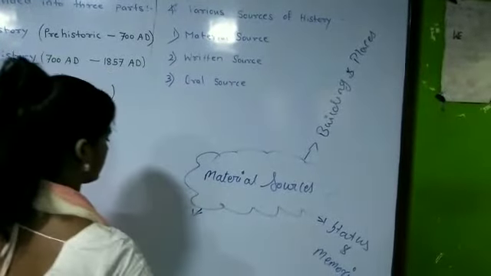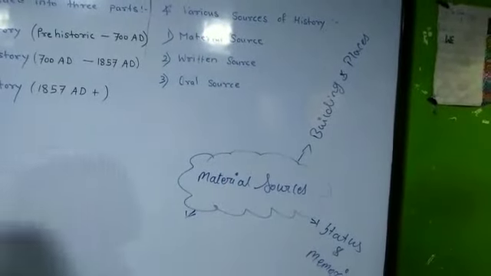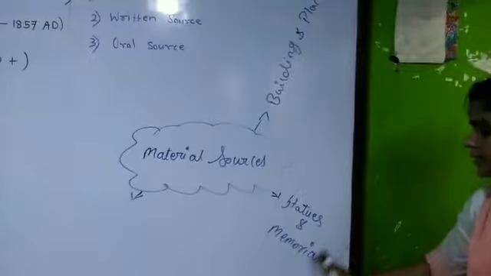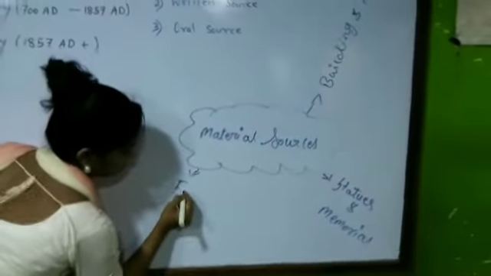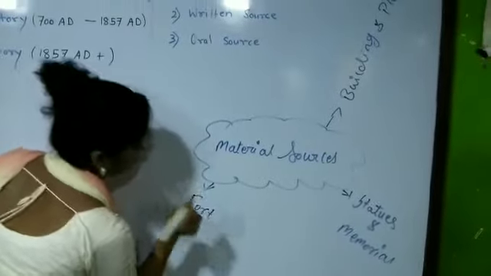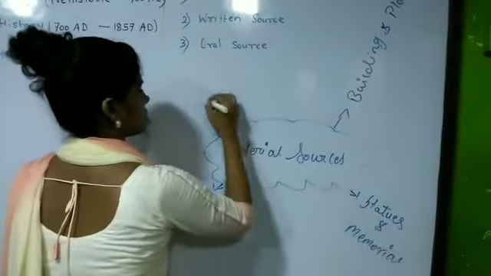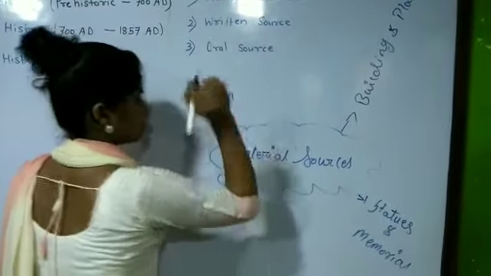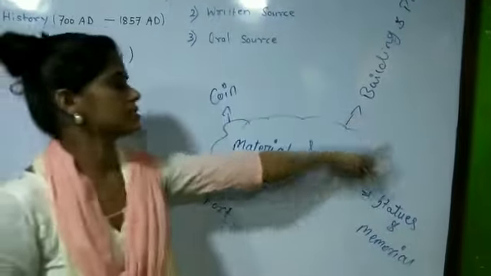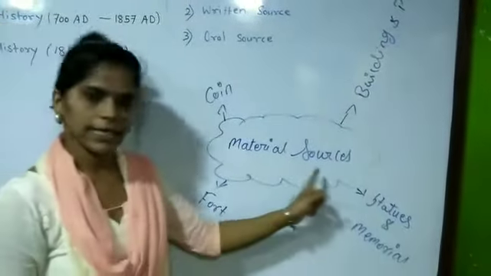Third, see I have written here statues and memorials. The next one is forts. And the last one is coins. So all these are included in the material sources.